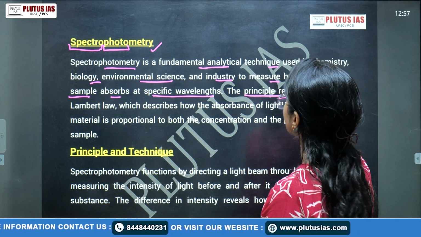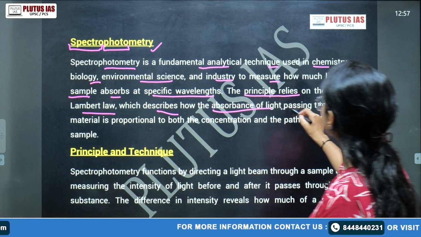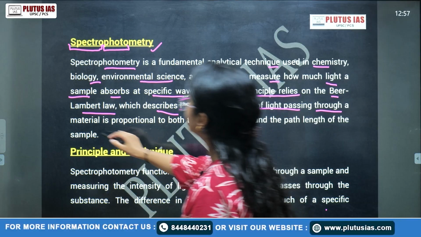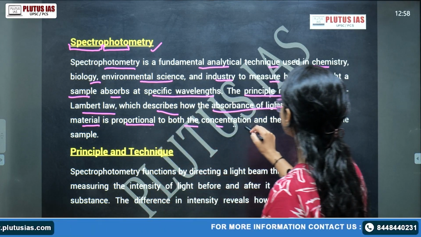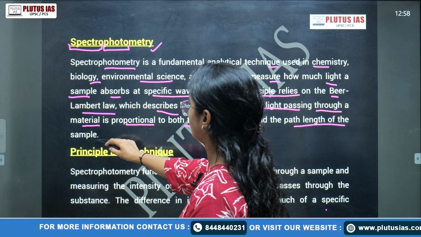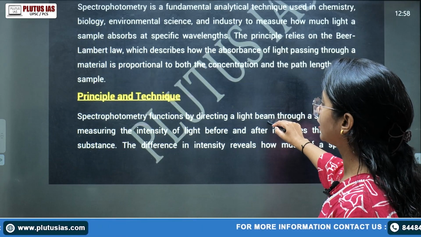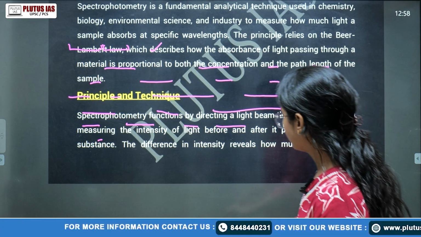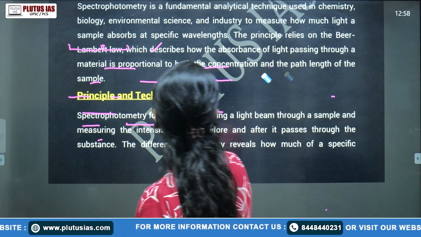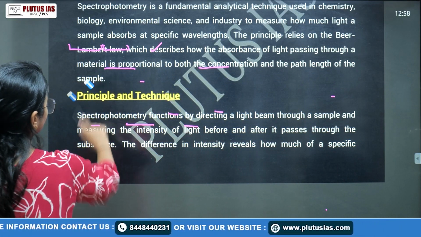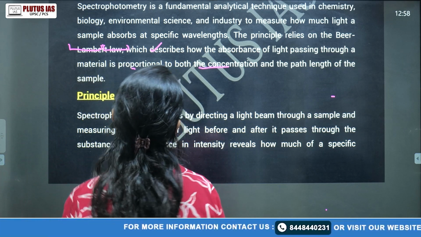The principle relies on Beer-Lambert's law, which describes how the absorption of light passing through a material is proportional to both the concentration and the path length of the sample. Okay, we'll talk about it. So what is the principle and technique? Spectrophotometry functions by directing a light beam through the sample. I'll show the diagram also. Of course, when we talk about geology optional, we simultaneously need to talk about how to make a diagram.